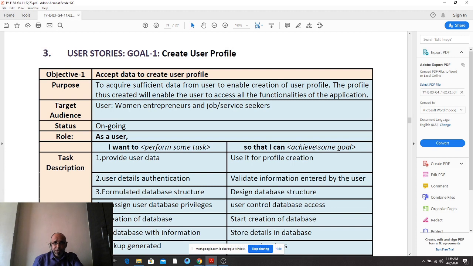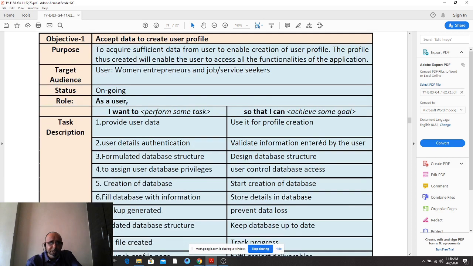Okay, what is required to be documented by you is the two objectives. What am I saying? You are documenting here two objectives per goal. So how many such user stories will you be writing? 12 in number.